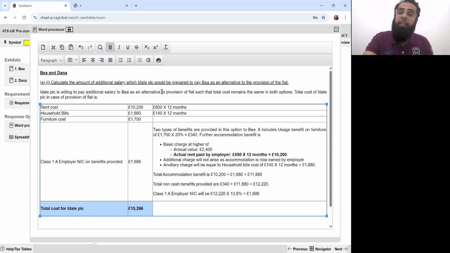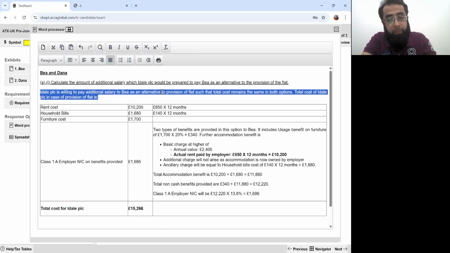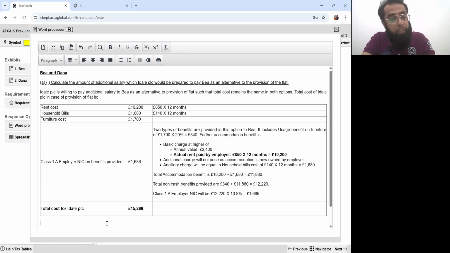Now, what IDEL PLC is saying is that instead of this, we can give you an additional salary. How much additional salary are they willing to pay such that their total cost does not increase? If IDEL PLC pays additional salary to B, then they will have to face class 1 employer NIC also.